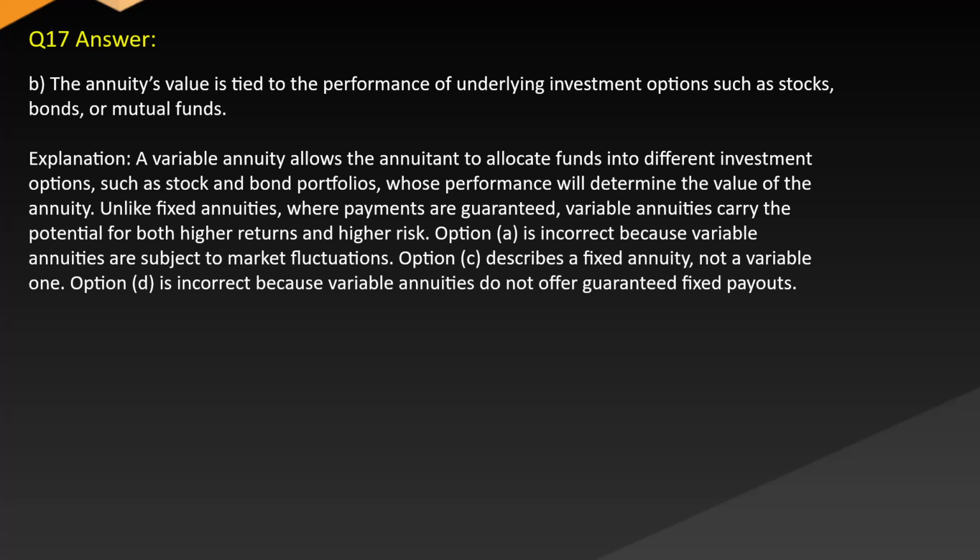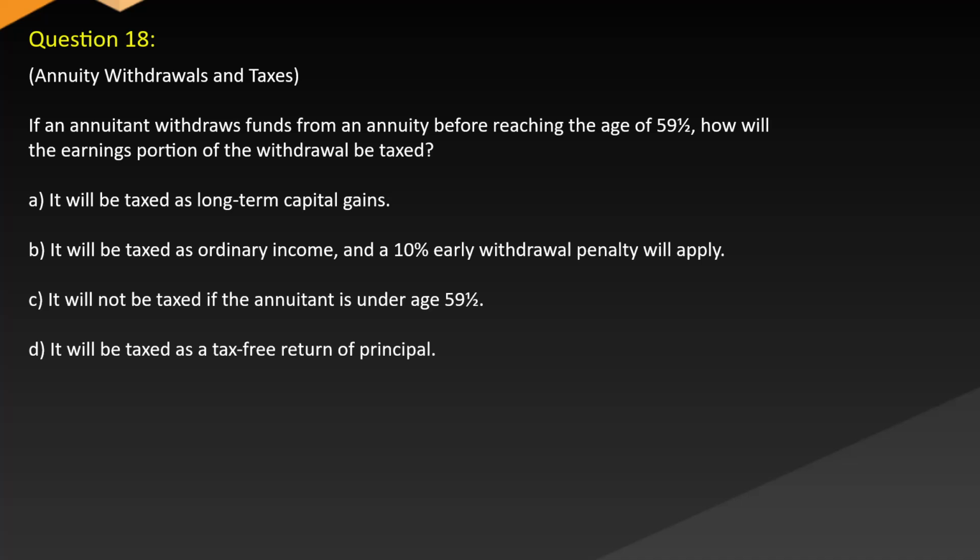Option A is incorrect because variable annuities are subject to market fluctuations. Option C describes a fixed annuity, not a variable one. Option D is incorrect because variable annuities do not offer guaranteed fixed payouts. Question 18. Annuity withdrawals and taxes.